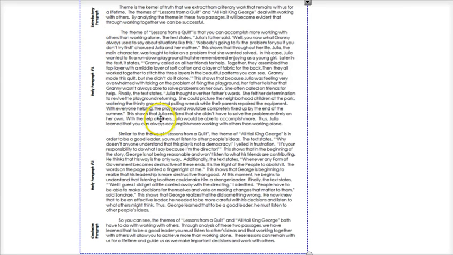Let's pay attention to the first body paragraph, because that's where we are going to begin our lessons. So this is body paragraph number 1. The theme of Lessons from a Quilt is that you can accomplish more working with others than working alone. The text states, Julia's father said, well, you know what Granny always used to say about situations like this. Nobody's going to fix the problem for you if you don't try first, chorused Julia and her mother. This shows that throughout her life, Julia, the main character, was taught to take on a problem that she wanted solved. In this case, Julia wanted to fix a rundown playground that she remembered enjoying as a young girl.